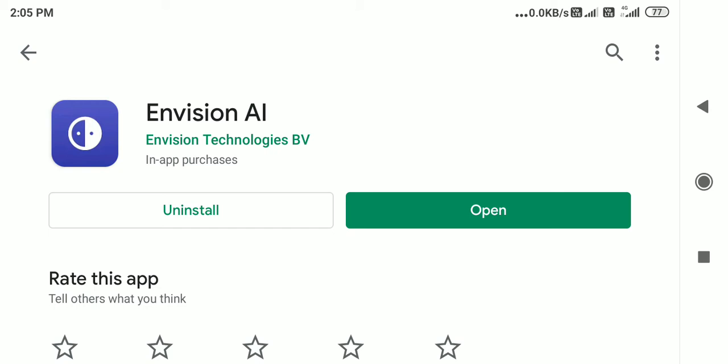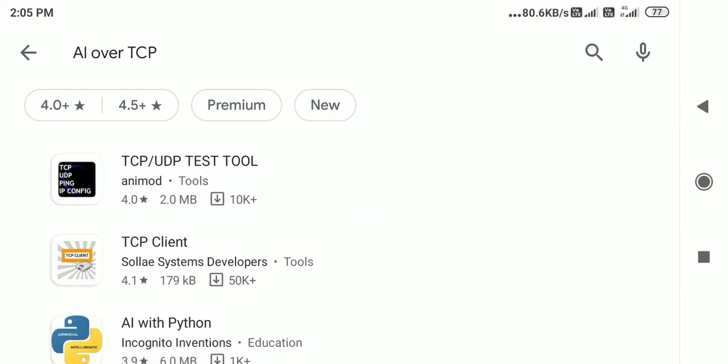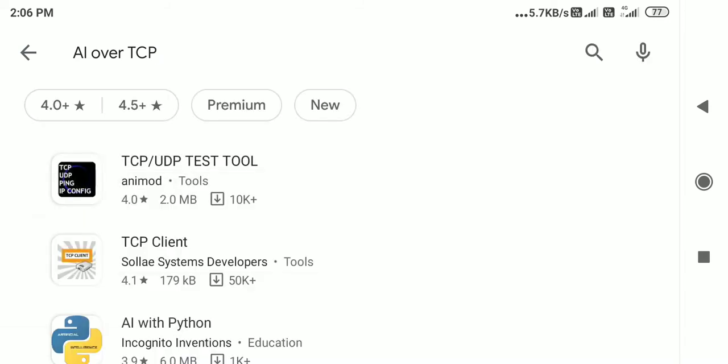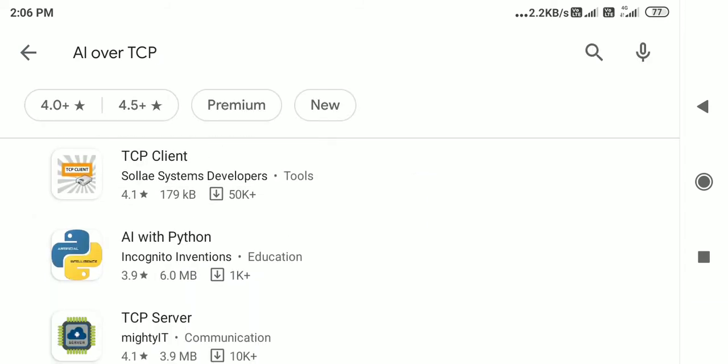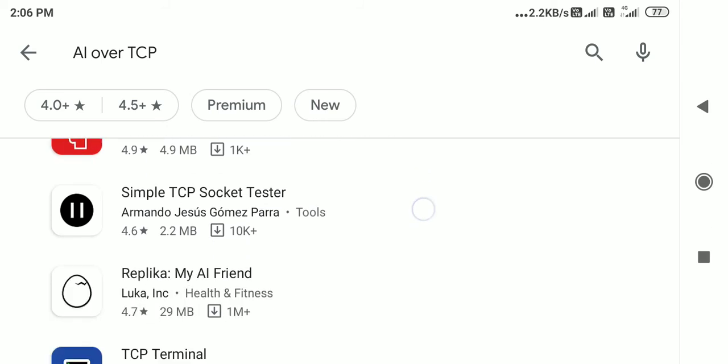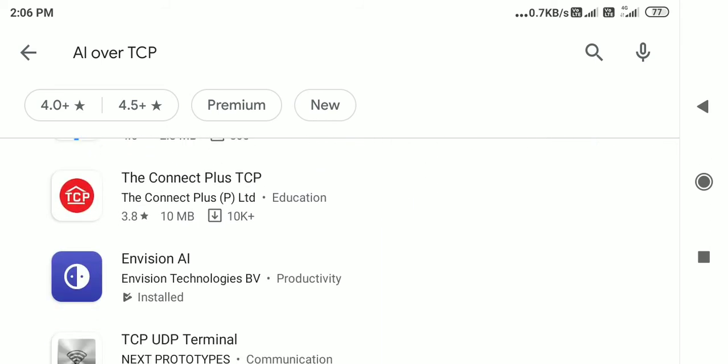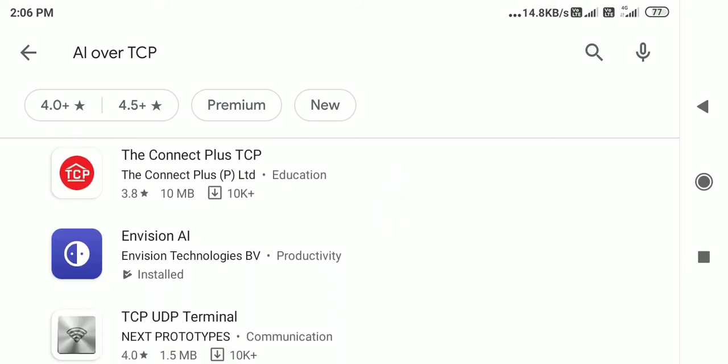Today we are going to see a client server model, which we already saw. Now we are going to go to the app page and see what is there. I am going to type AITCP and search for the things. Immediately I get all these TCP, UDP test and other things. Now I am going to a particular thing, a little bit of AI app. So I am checking for an AI app which we can use.